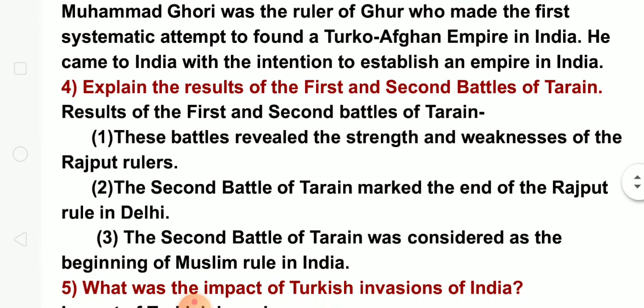Fourth question, explain the results of the first and second battle of Tarain. Results of the first and second battle of Tarain are the following. Three points are given. The first one is, these battles revealed the strength and weakness of the Rajput rulers. Second, the second battle of Tarain marked the end of the Rajput rule in India. Third, the second battle of Tarain was considered as the beginning of Muslim rule in India.